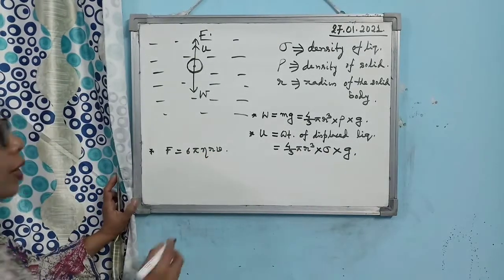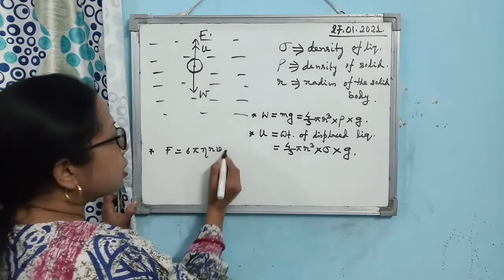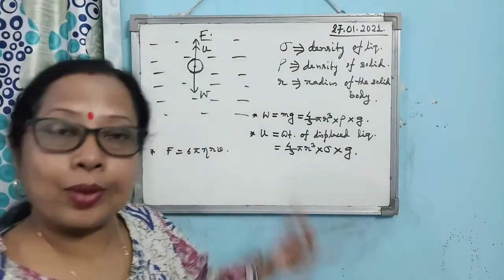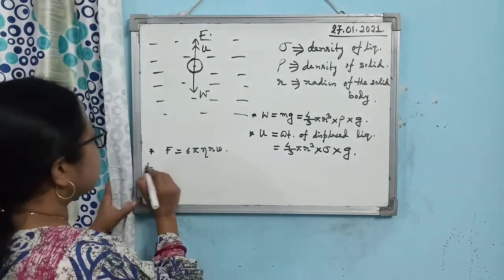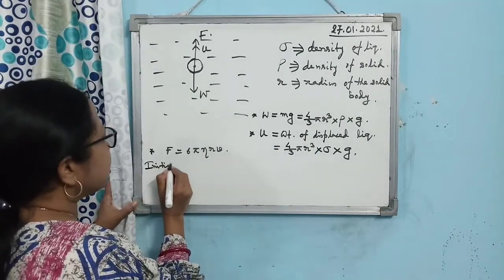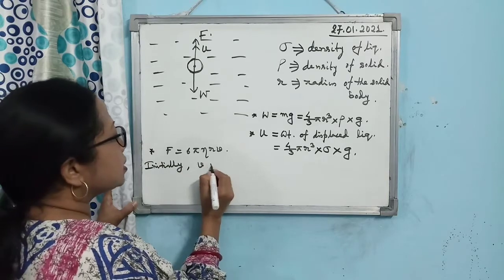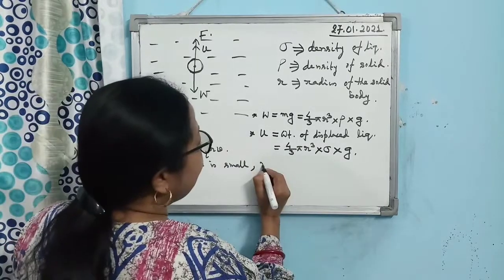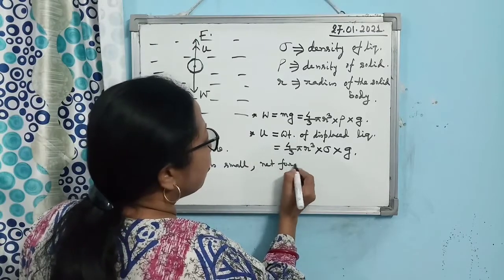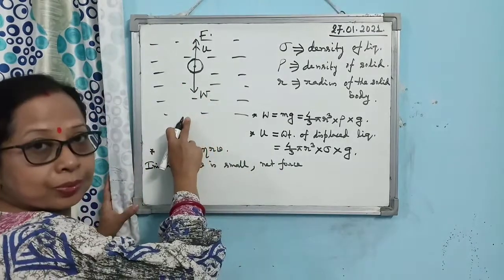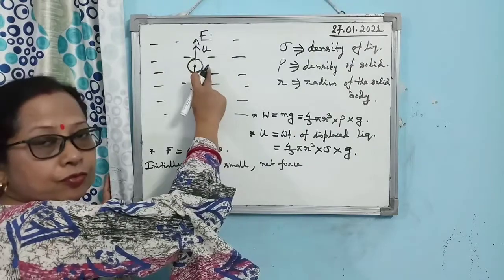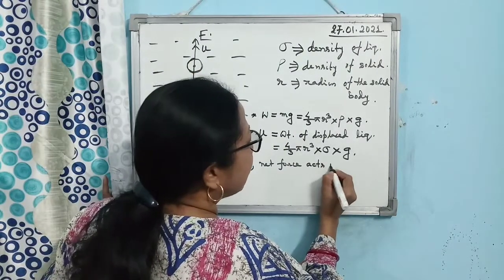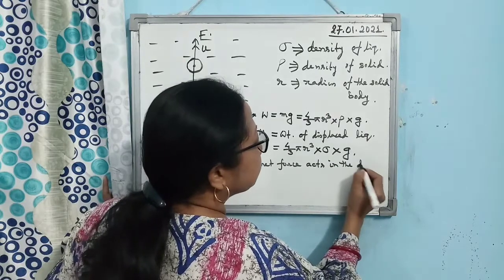So here, the velocity of the body initially will increase. Initially V is small, and the net force is W minus U plus F. The net force acts in the downward direction.